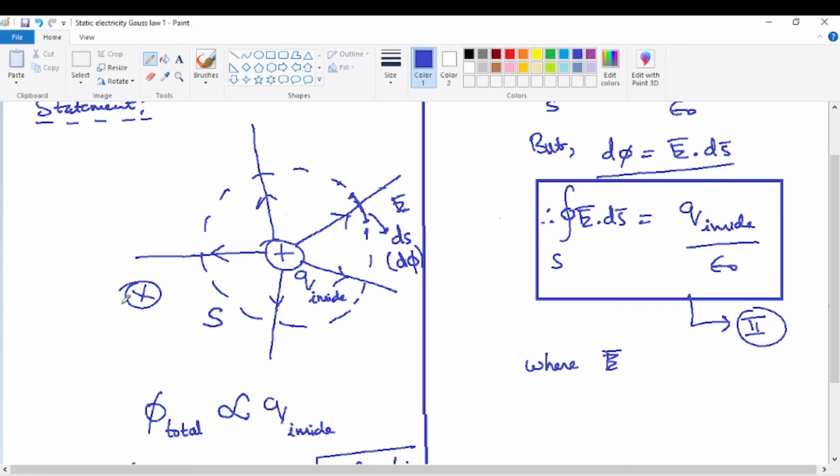Outside, how many charges are there? Infinite number of charges can be there. In many, many situations, very useful charges will be there outside. So that field here is always taken to be the field due to the inside and outside charges. The reason is Gauss law will become practically useless if only the field due to the inside charges is taken, because the field due to inside charges will always be non-uniform. Just see here, we know that close to the charge, how will the field be? It will be very strong. Far away it will be very weak.